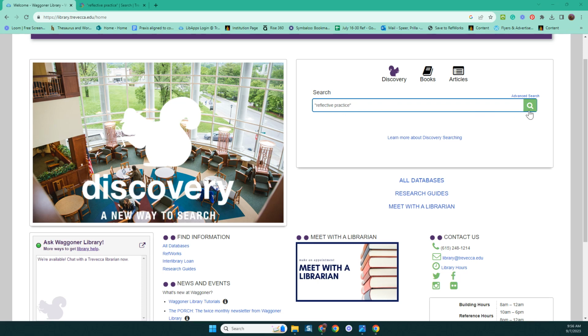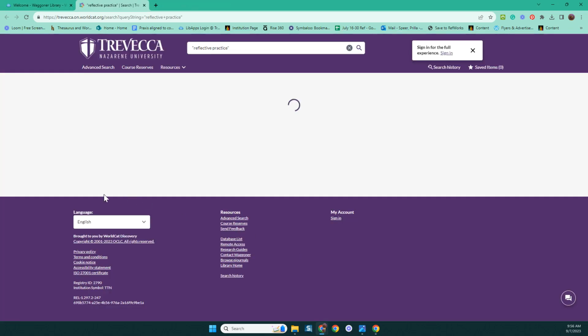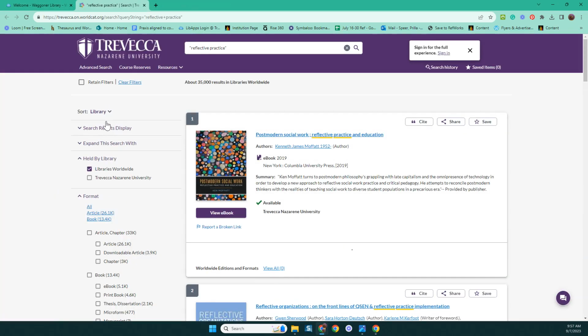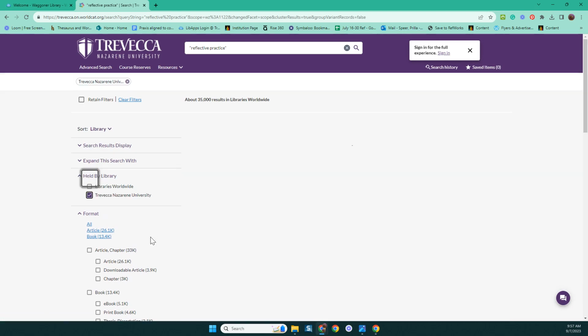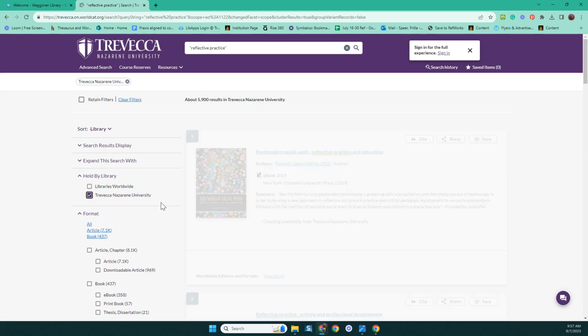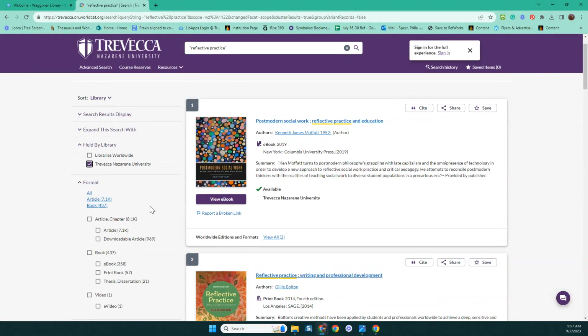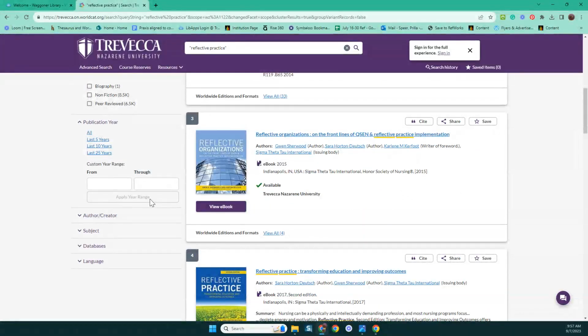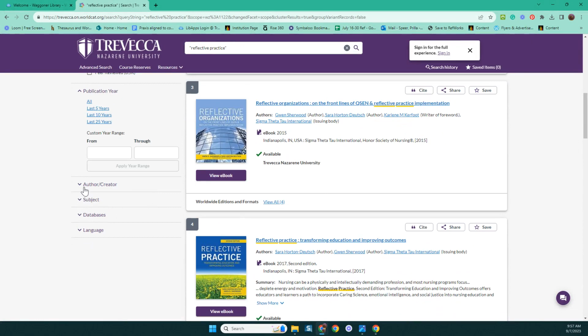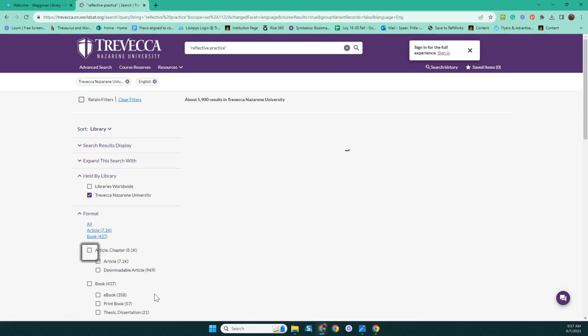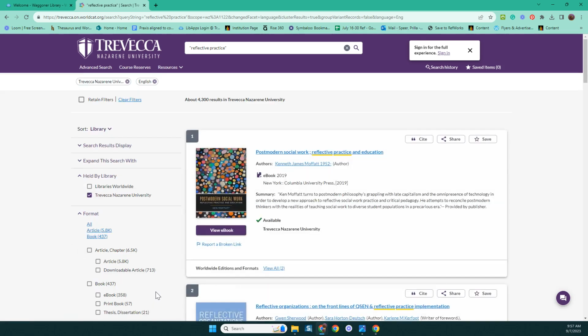This is Discovery search. I'm going to click search. And on my result list, the first thing I'm going to do is limit to Trevecca. As you know, when you use Discovery, that's number one. Then, in case you're looking for articles or books, we're going to first just limit by language here. We don't limit by geographic location, but we can go down to language, and we can make an assumption that English would be related to the United States or Britain in some way.